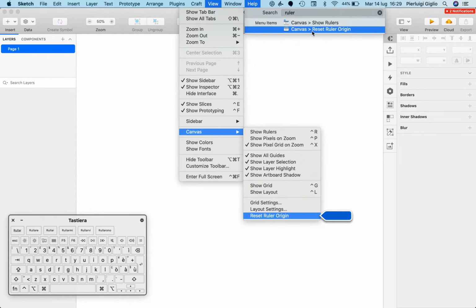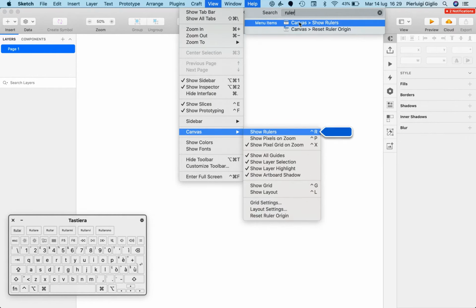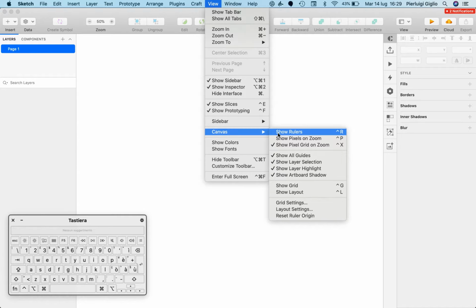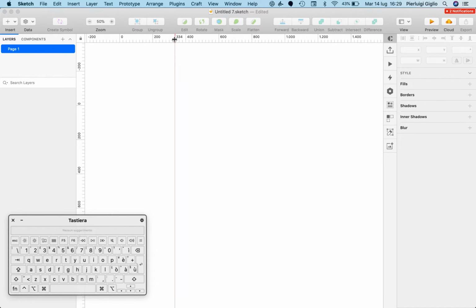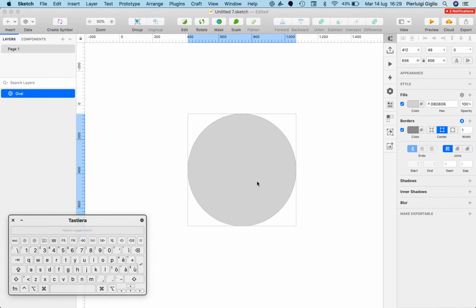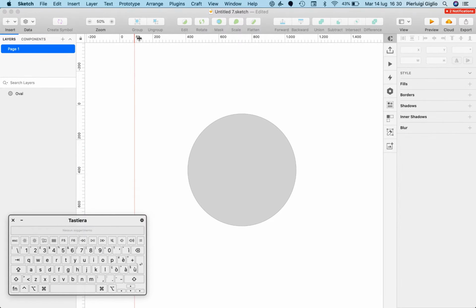And as you can see, as I hover over these search queries, I'm going to see exactly where the rulers are. So it's under View and under Canvas, click on Show Rulers, or you can always use this keyboard shortcut. And as you can see now, the rulers appear. Now, rulers are really easy to use, and I'm just going to create an oval over here in order to show you exactly. So basically, as I'm hovering over the top ruler or on the left ruler, you can see that these lines are going to be shown as previews.